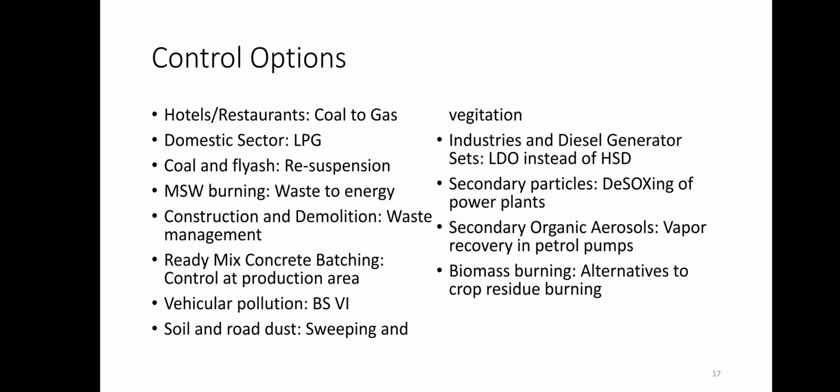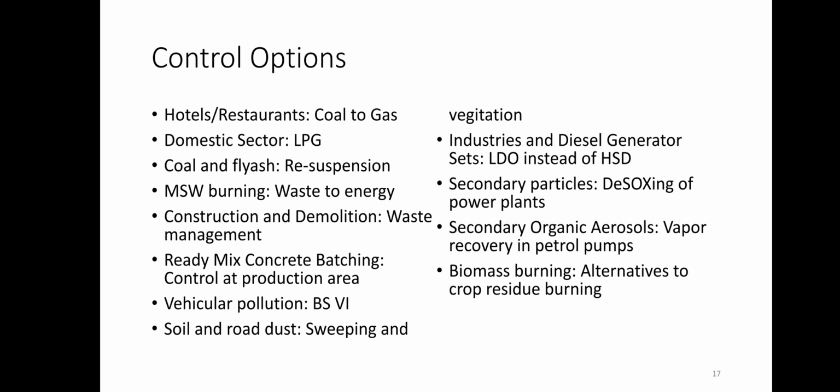The control options were found for different areas. For hotels and restaurants, coal has to be changed to gas. In the domestic sector, LPG distribution was considered as a control option. Coal and fly ash: controlling the resuspension in the industrial sector itself is a control option. For municipal solid waste burning, it is better to burn it in a scenario where waste is converted into energy rather than burned in open areas.